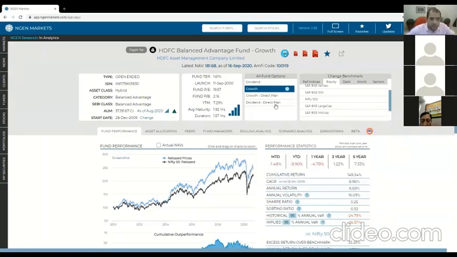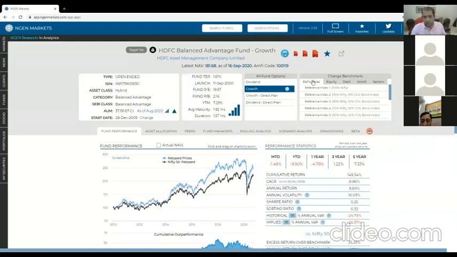And finally, of course, you see what other options there are, and then we come to a section for benchmarks. So basically, what you can do here is you can run this fund in terms of its analysis against any benchmark you like. Now, typically, just to keep ourselves completely independent in terms of how we analyze funds, we don't really look at the fund manager's actual benchmark, as in what he says the benchmark is. We let our users actually pick what they feel the benchmark should be.